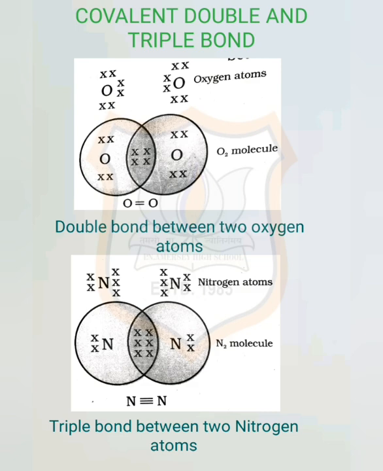Here, in order to attain an octet, each nitrogen atom in a molecule of nitrogen contributes 3 electrons, giving rise to 3 shared pairs of electrons. This is said to constitute a triple bond between the 2 atoms. The electron dot structure of N2 and its triple bond can be represented by the given figure.